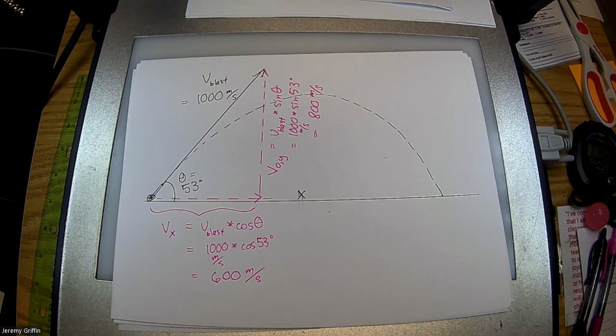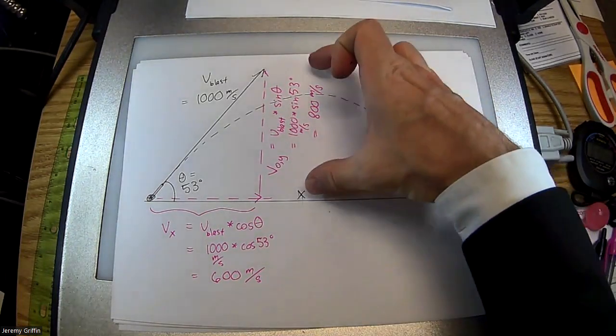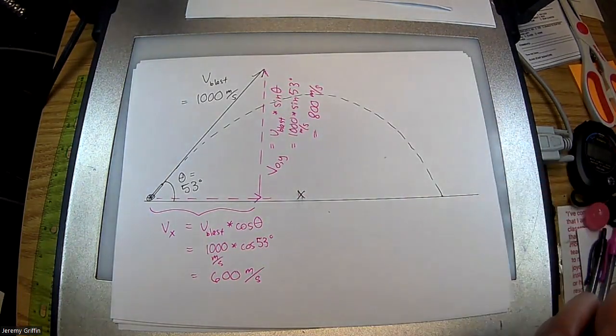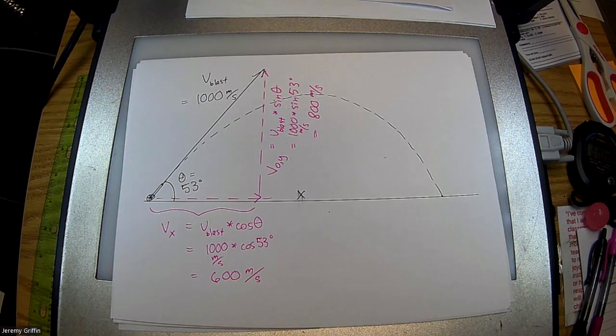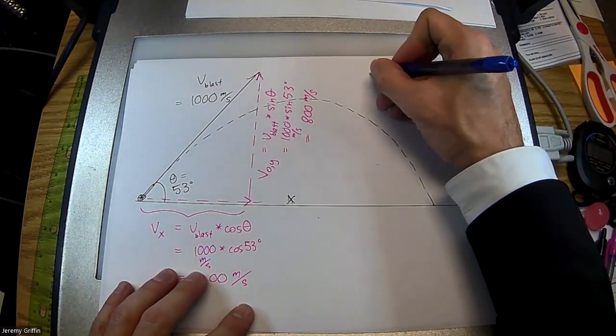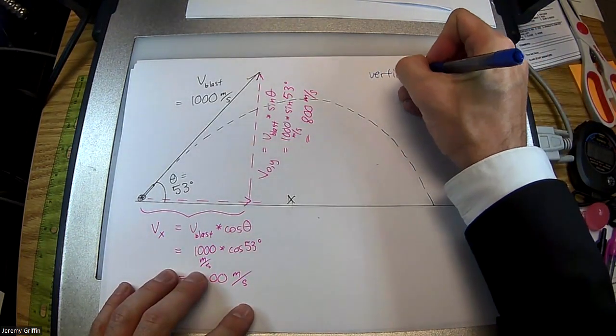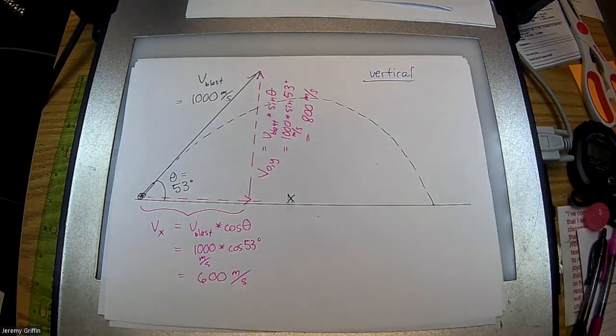But what's going to constrain the amount of time? Horizontal or vertical information? Vertical. Definitely vertical, right? How fast was it initially going up, and how much is gravity pulling down? Those are the two things that are fighting each other. So I'm going to switch over to vertical analysis so that I can get the hang time.